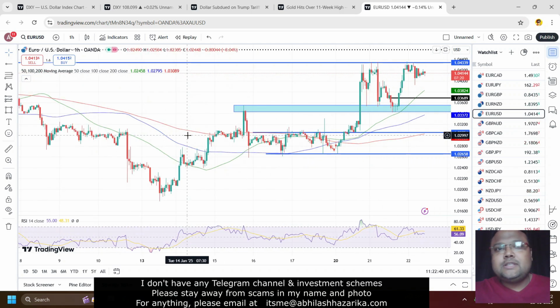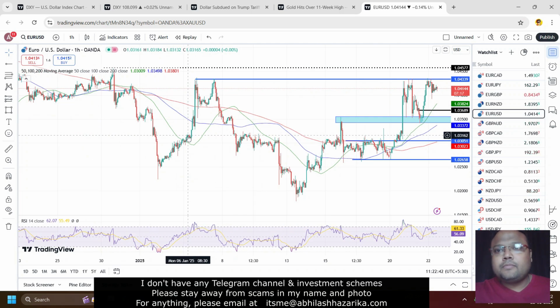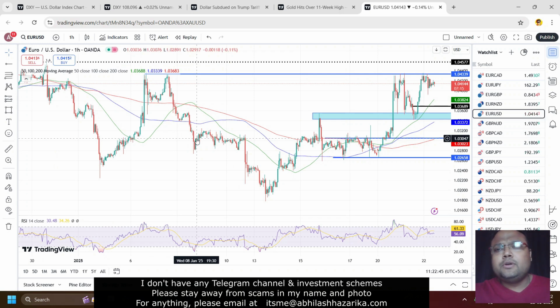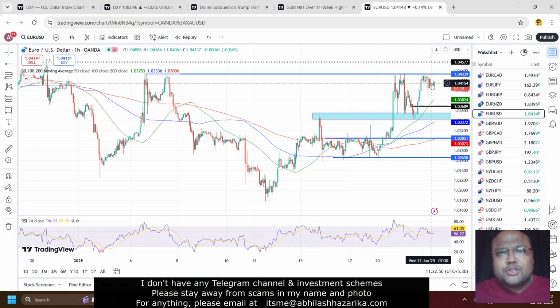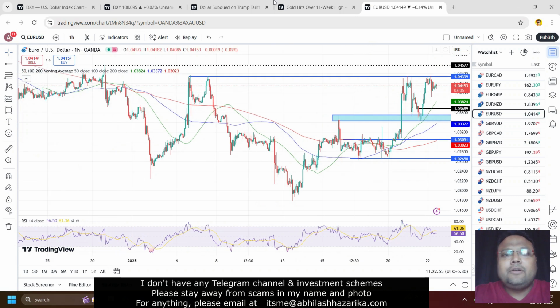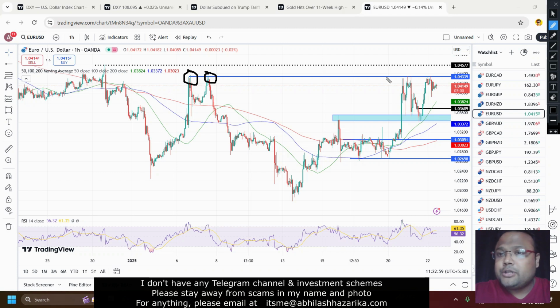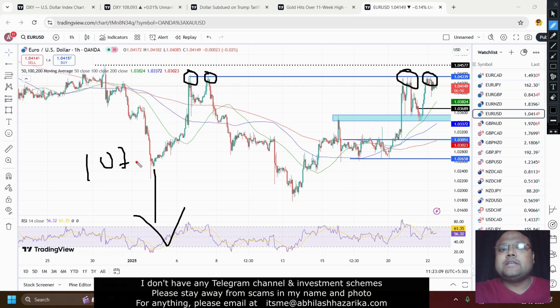So this is Euro USD, the hourly chart here, and Euro USD is right now trading around 1.0414. This is the current market price. You can see many lines on the chart. Let me explain one by one. Right now, Euro USD is standing at a resistance here because the market has faced selling pressure around this area, and we can see the same selling pressure again. But the thing is that the dollar index is weak. If dollar breaks 107.75 or 70, we can expect upside on the chart of Euro USD.